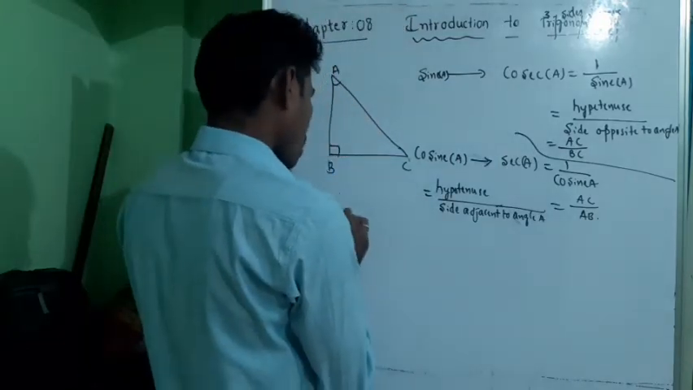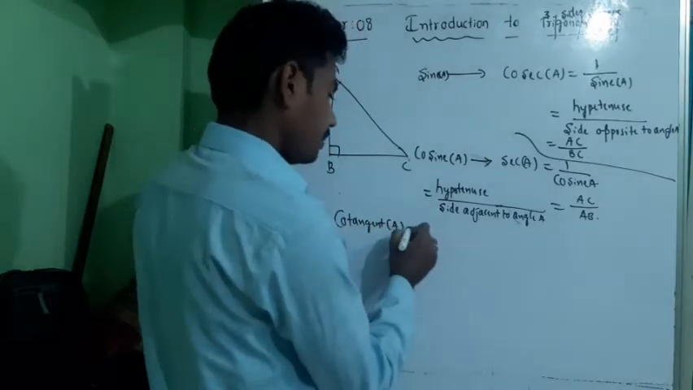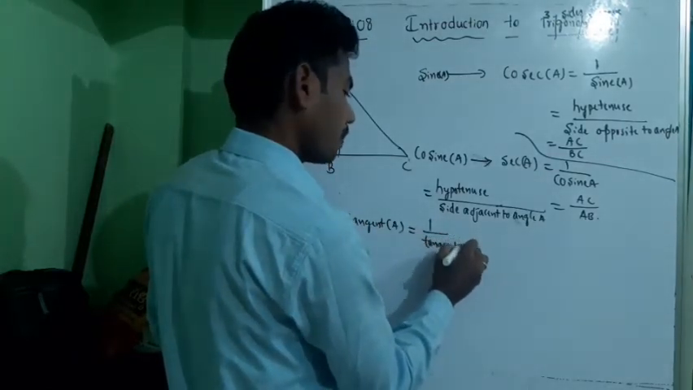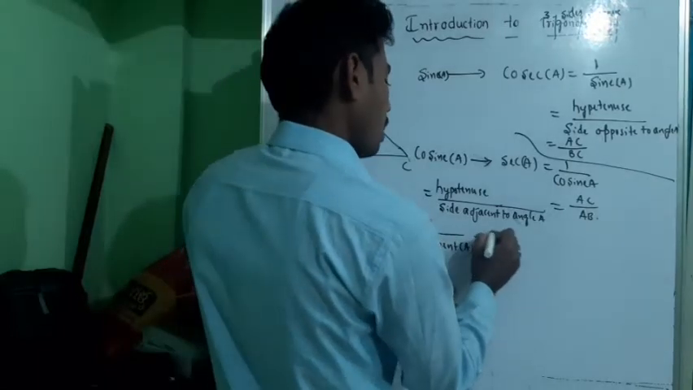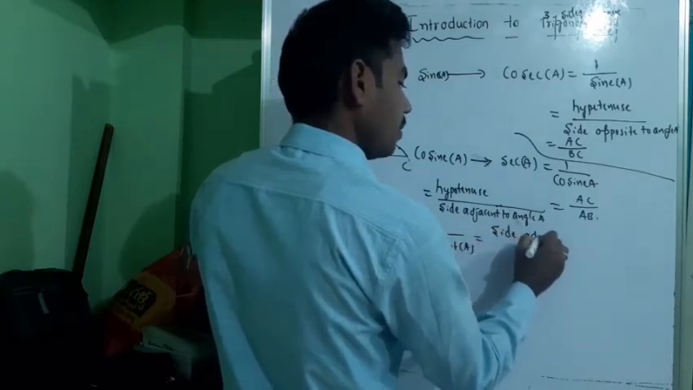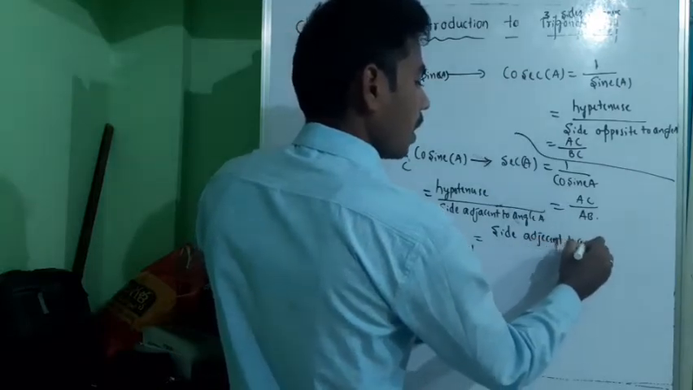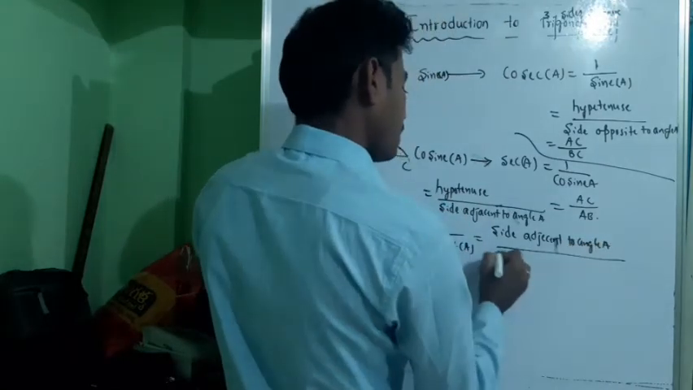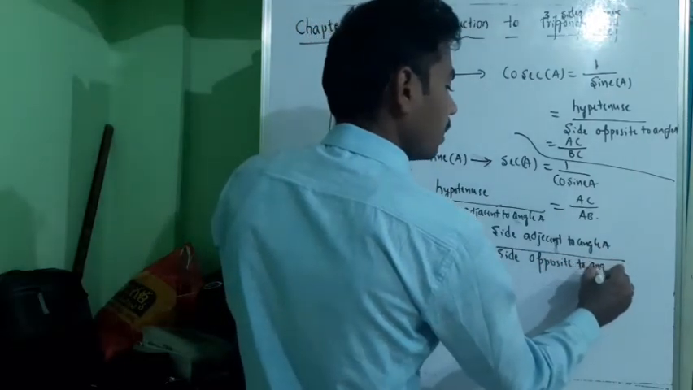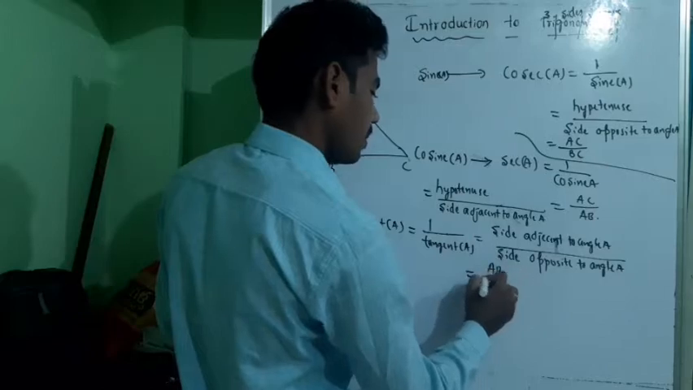Next, cot A, or cotangent of A, is equal to 1 by tangent of A, which is equal to side adjacent to angle A divided by side opposite to angle A. So what is the side adjacent to angle A? It is nothing but AB divided by BC.